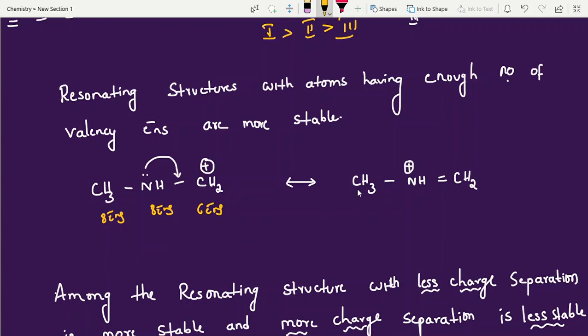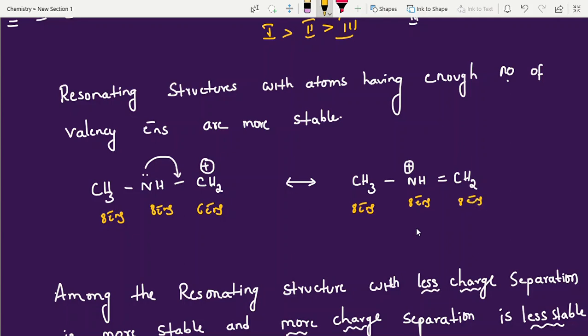Is the other one more stable or not? We can check it here. 3 bonds, 3 2s are 6, plus 1 bond 4, totally 8 electrons. Did you understand? Around carbon here 3 bonds to 3 hydrogens and this 1 bond, totally 4 bonds, 4 2s are 8 electrons. Next nitrogen: 1, 2, hydrogen 1, here 2, here 3, 4, so 8 electrons. 4 bonds means 8 electrons. Now this is 2, this is 2, 8 electrons.